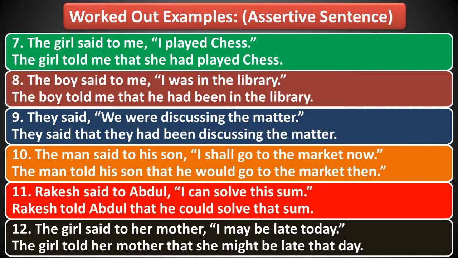Now question number 9. They said we were discussing the matter. Said again simple past tense, so the table will apply. We were discussing the matter. This sentence is in past continuous tense. So past continuous tense according to the table gets converted to past perfect continuous tense. So now let us see. Said remains said, right? If it is said to, then only we have to write told. So they said that they had been discussing the matter. Now let's move to example number 10. The man said to his son, I shall go to the market now.